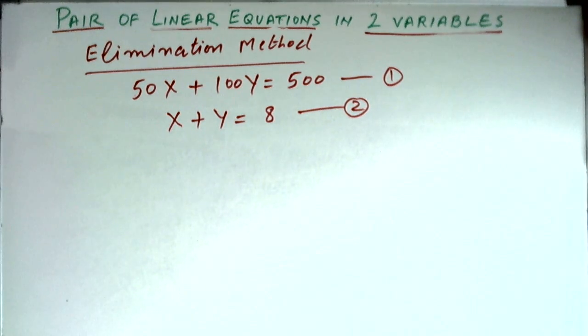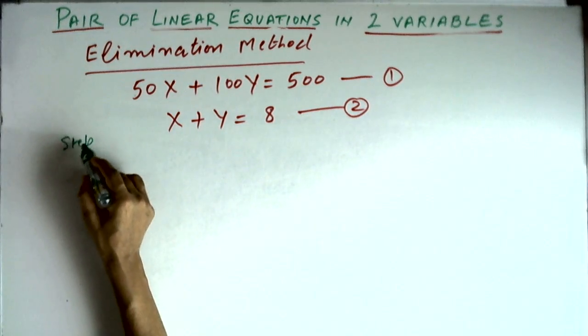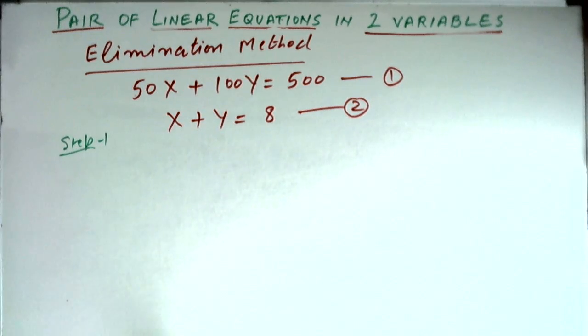The elimination method has first step: we look at these two equations and then we have to manipulate, that is, rewrite one of the equations in such a manner that the addition or subtraction of the two equations will lead to elimination of one variable.